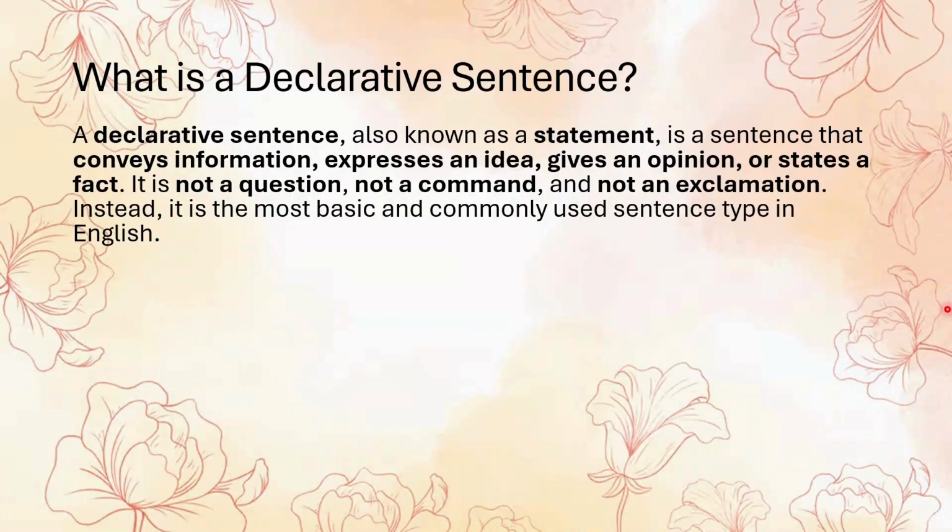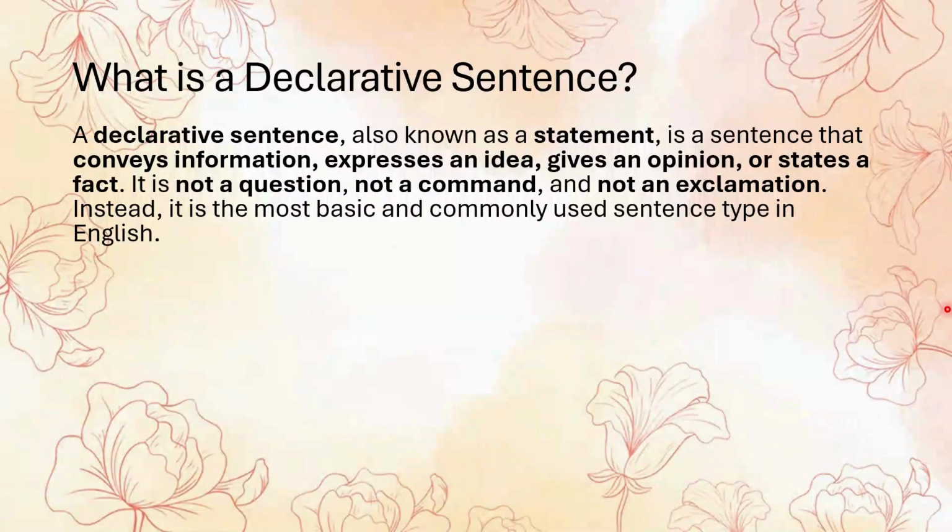Well, a declarative sentence is something that tells us something. It could express a fact, give an opinion, share an idea, or describe something that's happening. It doesn't ask a question. It's not giving a command. It's not showing strong emotion like an exclamation. It just states something in a calm and direct manner. So, to summarize, a declarative sentence is equal to a statement. It declares something, gives us information, or tells us what's happening.